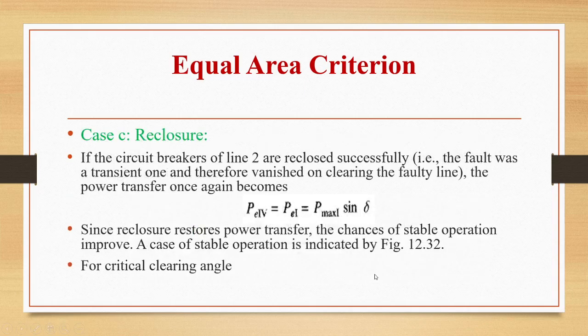Now let us see the third case, reclosure. If the circuit breakers of line 2 are reclosed successfully, that is the fault was a transient one and therefore vanished when clearing the faulty line, the power transfer once again will become PE4 is equal to PE1, that is equal to Pmax 1 sin delta. Since reclosure will restore power transfer, chances of stable operation will improve.